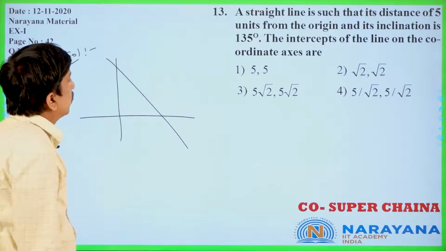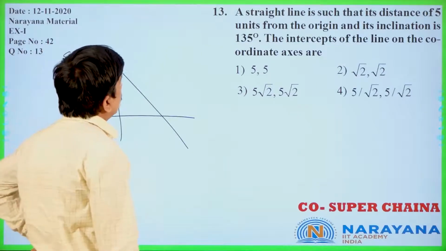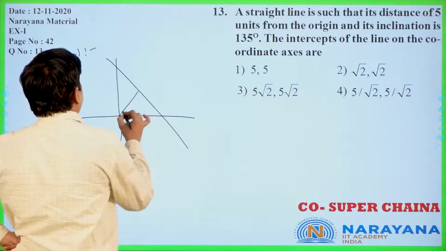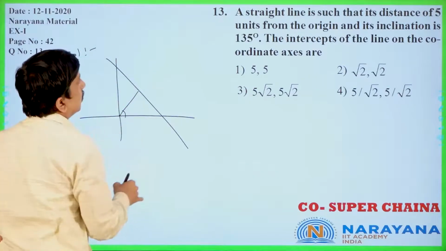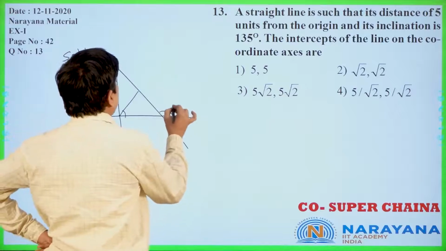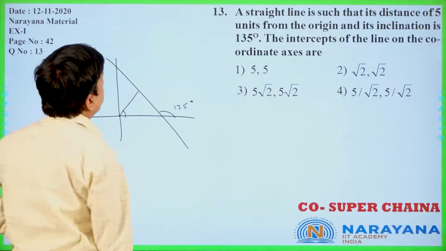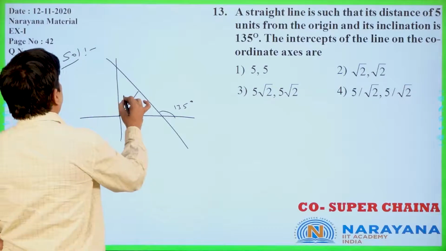Now you see this one. This is a perpendicular normal form you can write. It is making angle alpha. But this line is making how much angle? This is 135 degrees it is making. Is it clear or not? Now this distance is 5 units, as was given.